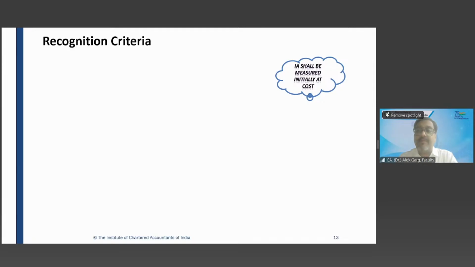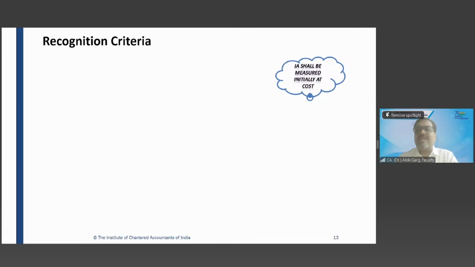Separable and or separable or? Sir, or. Either it is separable. So for meeting the identifiability criteria, either it should be separable or arising from contractual or legal right. At times it is not separable, but it is arising from contractual or legal rights. Okay. So it is meeting the definition of identifiable, right?